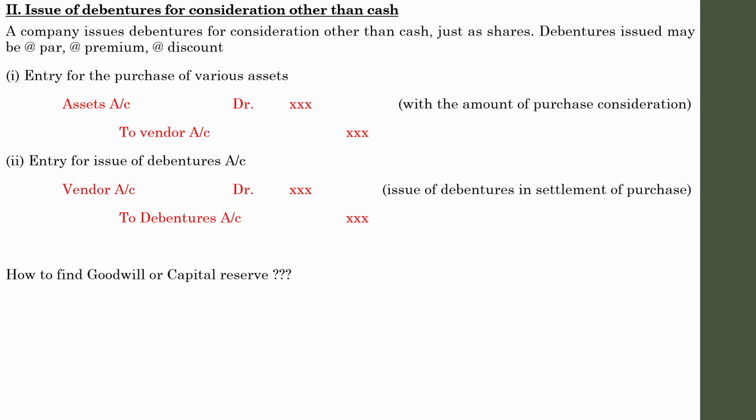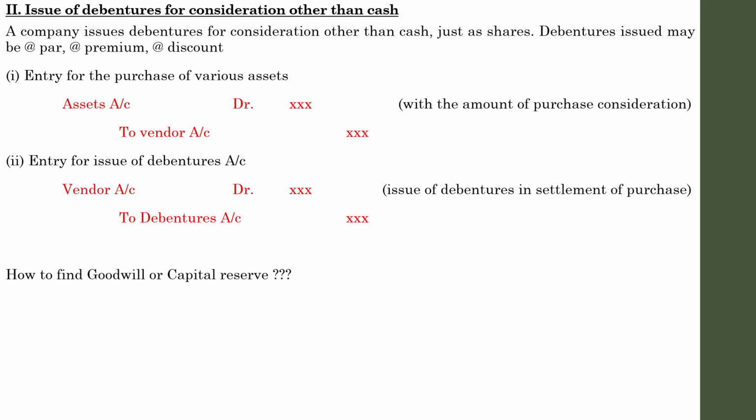In another situation, I plan to buy the business of Mr. X for 7 lakhs, but when I measure the difference between assets and liabilities, I get 7,50,000. Again there is a difference.